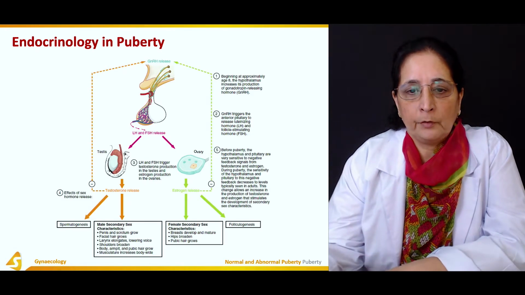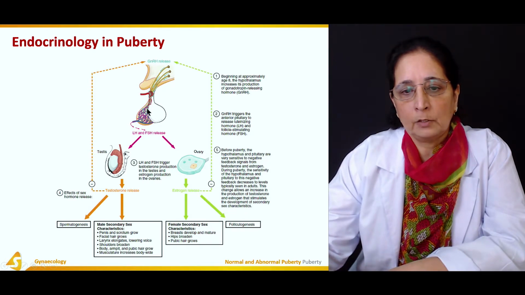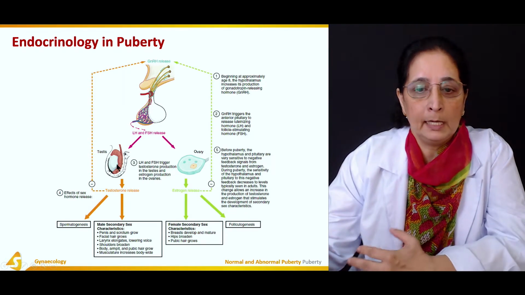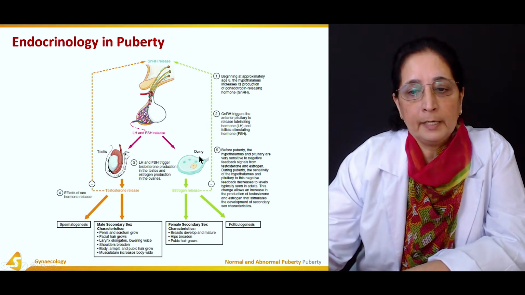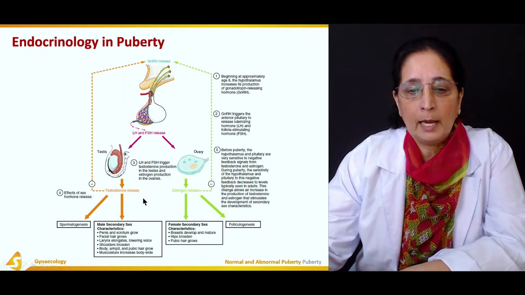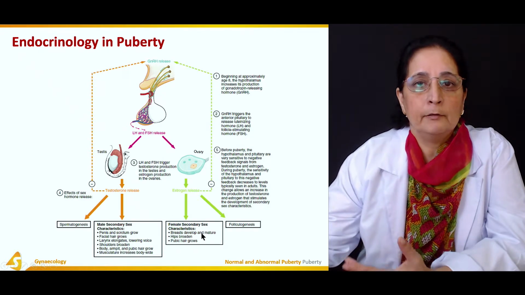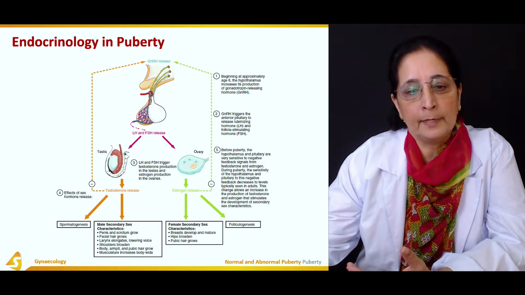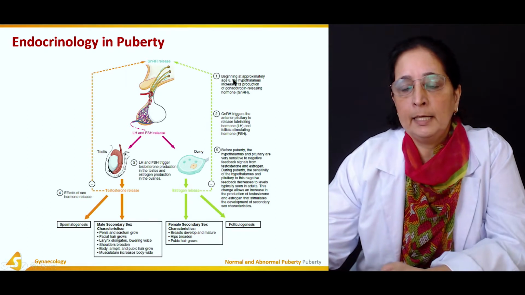Next, again, endocrinology in puberty. This is both the effect on the testes in males producing testosterone, and the ovary in females producing estrogen and progesterone, and these hormones then cause development of secondary sex characteristics in females and in males. So the beginning is at approximately age 8.